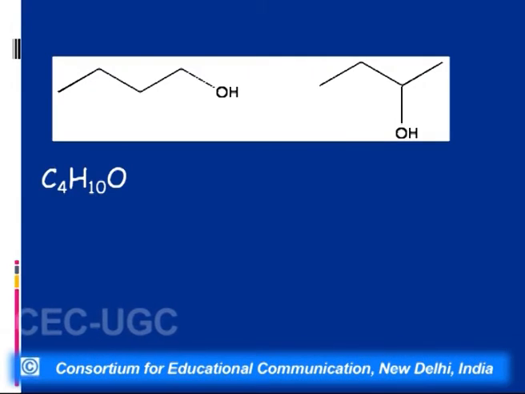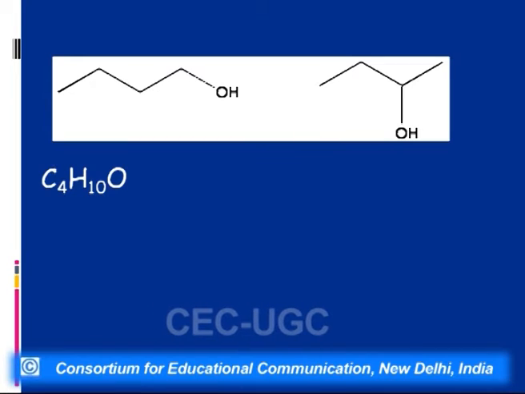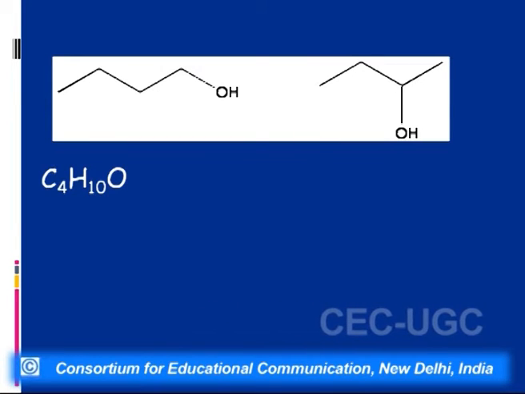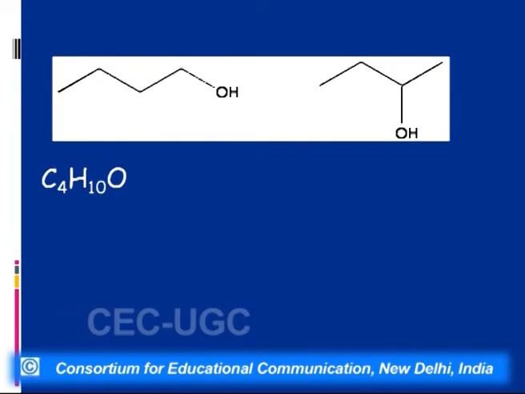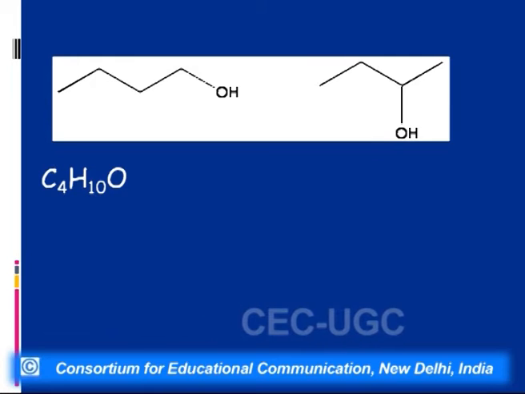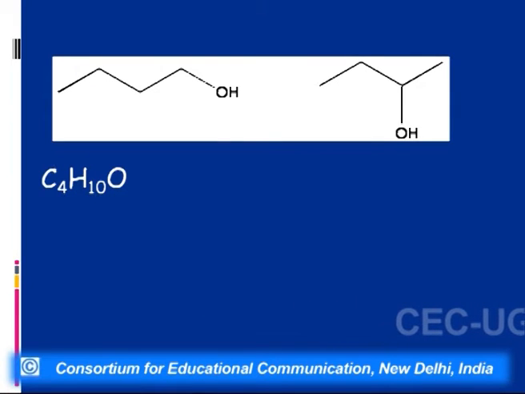Again, if we look into C4H10O, as I said earlier, one compound can exhibit more than one type of isomerism. In the case of C4H10O, it can have two position isomers, 1-butanol and 2-butanol.